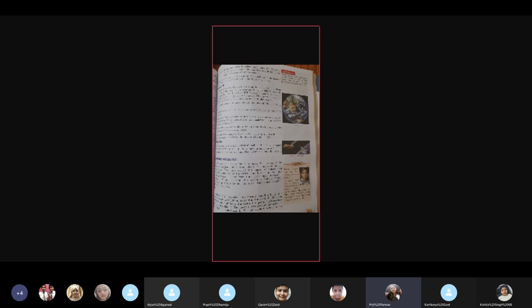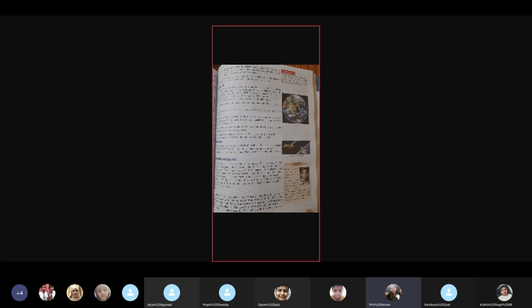The first one is it is the only planet in the solar system to have water on its surface. So, water is only available on Earth, which makes life possible on Earth. And the second reason which makes it unique is because of its distance from the sun, its rotation, and the atmosphere, its temperatures are moderate.